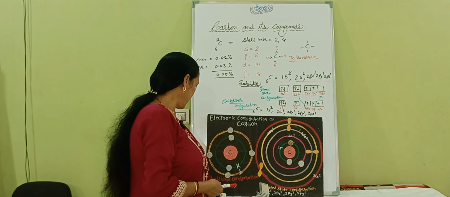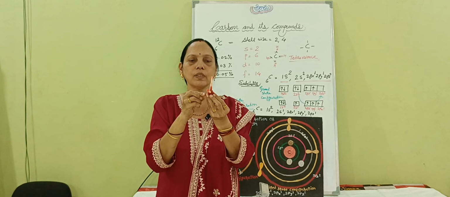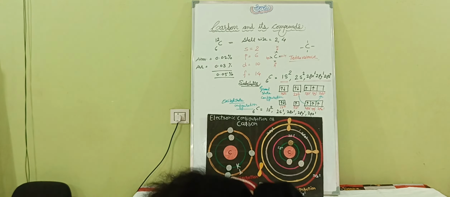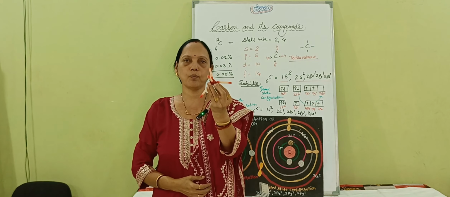And this tetravalency is shown like this. If this is the carbon, it has tetravalency, these are the 4 valencies. So this is one bond, this is another bond, this is the third bond, and this will be the 4th bond. In this way, this is the tetravalency shown by carbon.